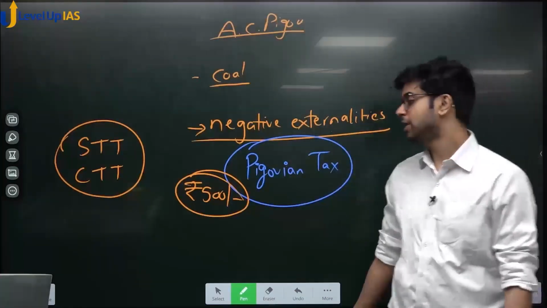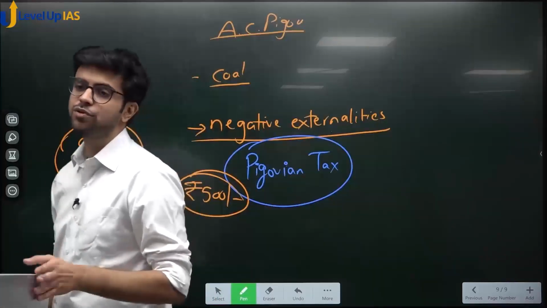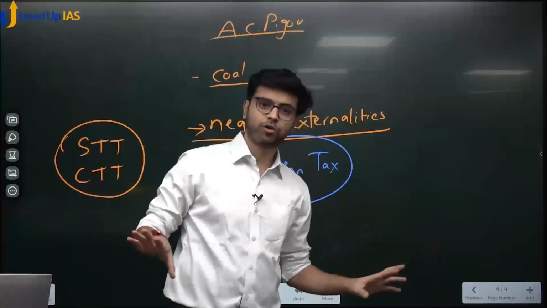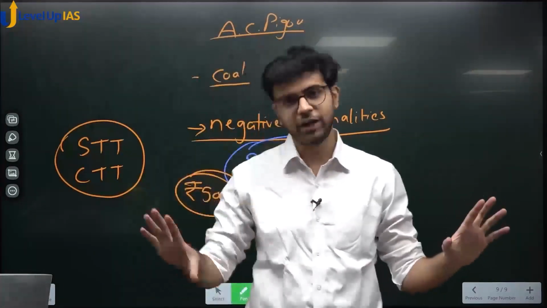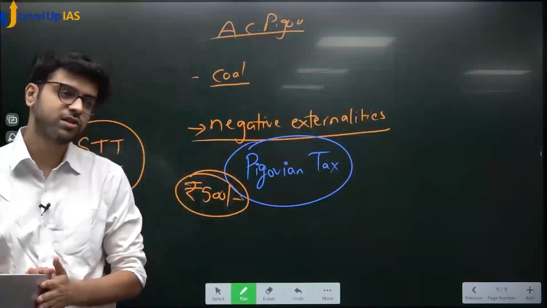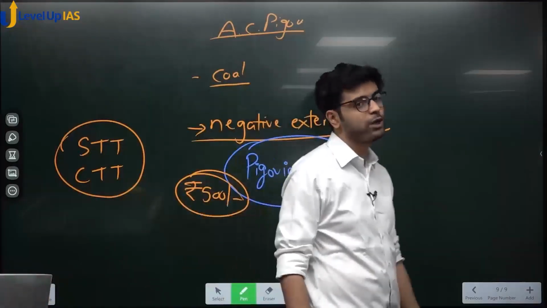Transfer price, very important. We saw transfer price. Transfer price is nothing but the price which is used to transfer goods from one group company to another group company. It can be subsidiary to holding, holding to subsidiary, or subsidiary to fellow subsidiary. Okay, we saw all that. Transfer price can either be arm's length price, which is determined by the market, or it can be a sweetheart price, which is specifically designed to avoid taxes.